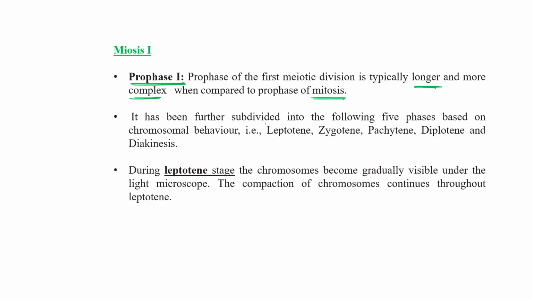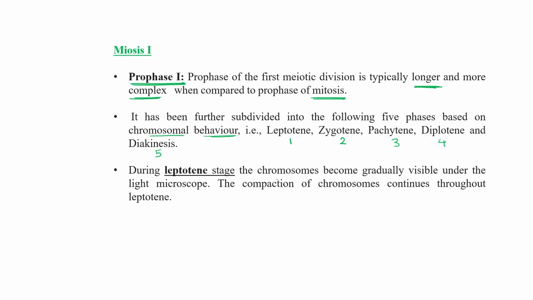We can further divide prophase 1 into 5 different phases, on the basis of what? On the basis of chromosomal behavior. These 5 phases are: first one is leptotene, then zygotene, then pachytene, then diplotene, and the last one is diakinesis.